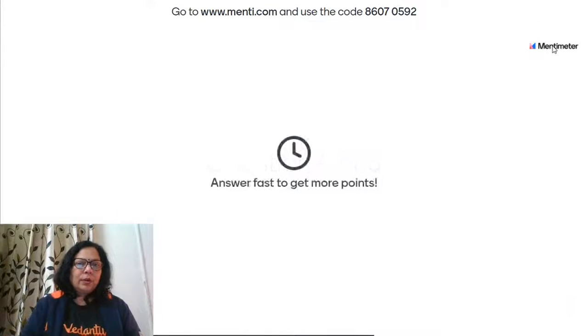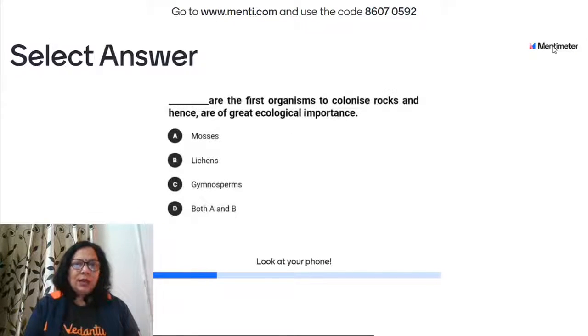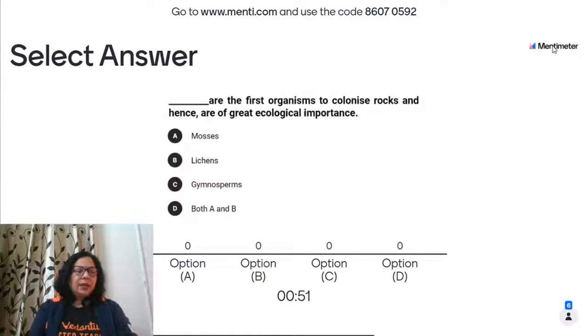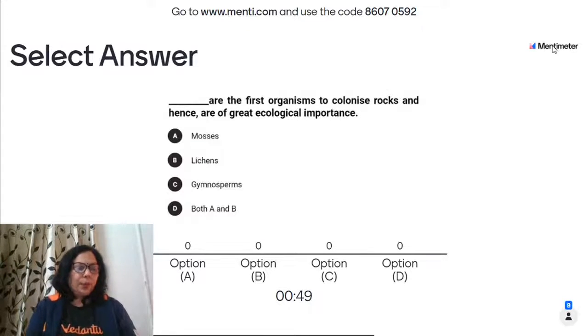And there are 5 questions. Dash are the first organisms to colonize rocks and hence are of great ecological importance. Dash are the first organisms to colonize rocks and hence are of great ecological importance.